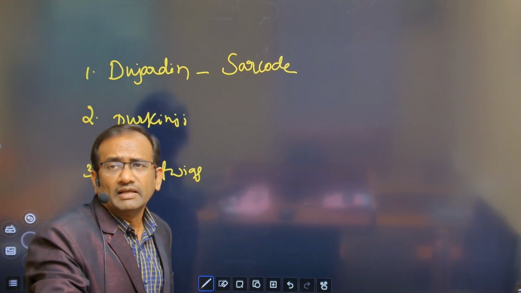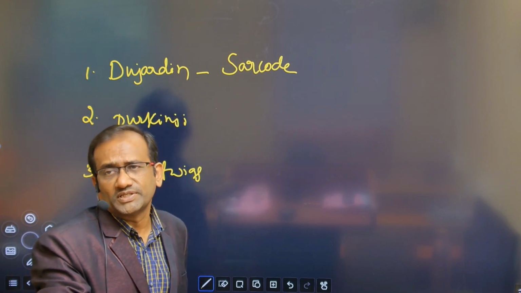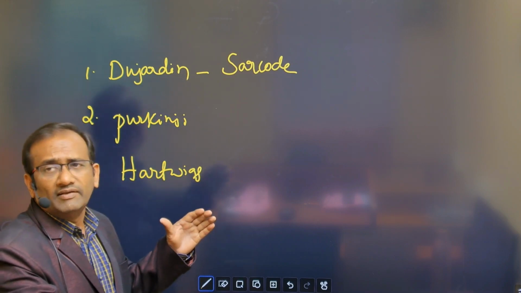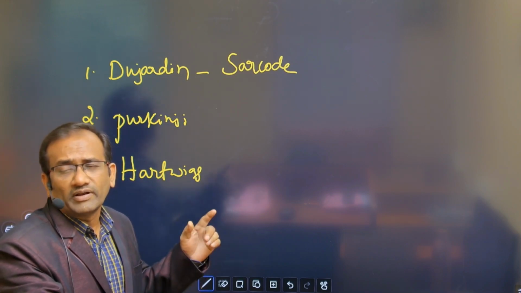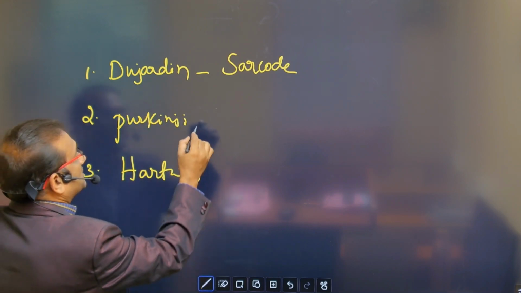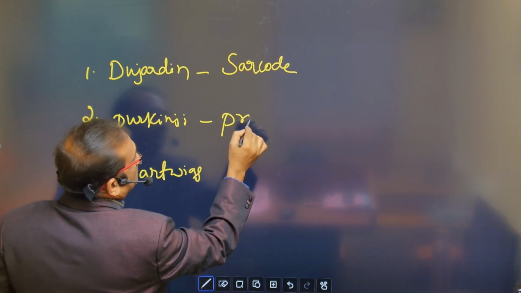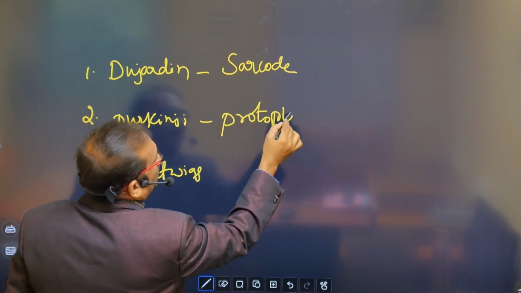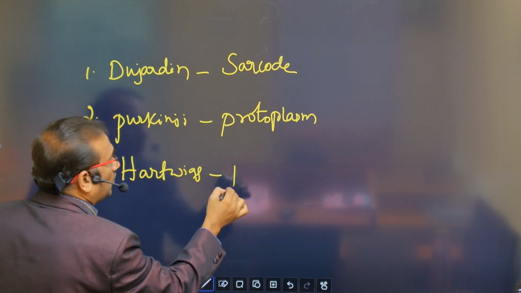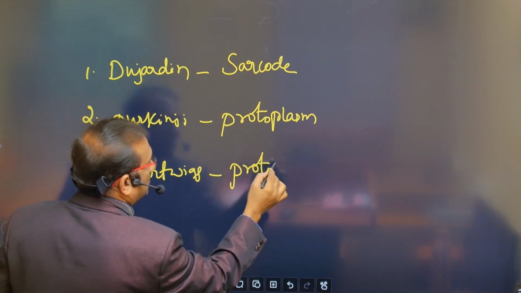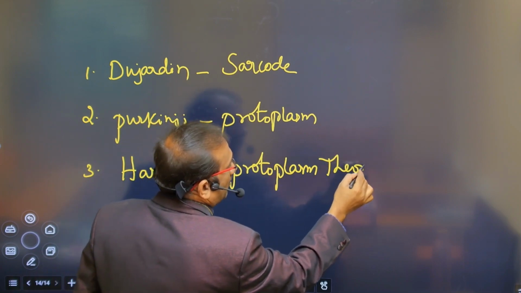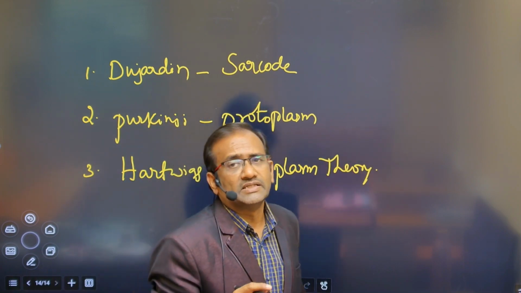Who first gave the name living matter? Alfonso Corti called the living matter inside the cell. For that, the name sarcode was given by Dujardin. The name protoplasm was given by Purkinje. And the protoplasm theory was given by Hartwig.